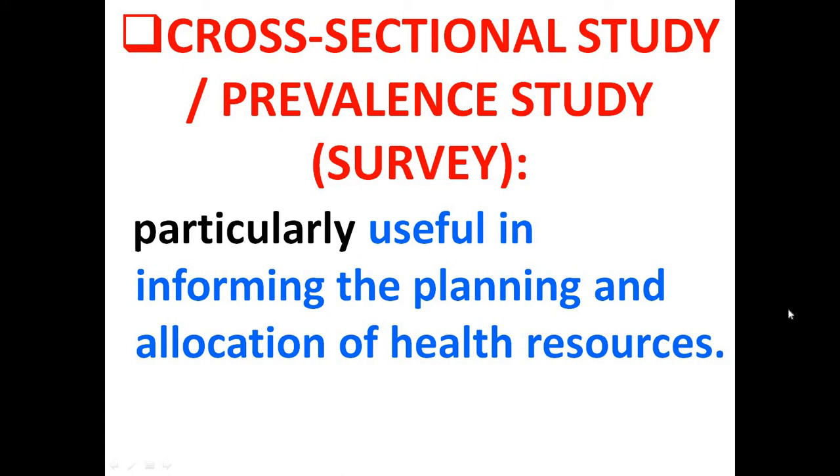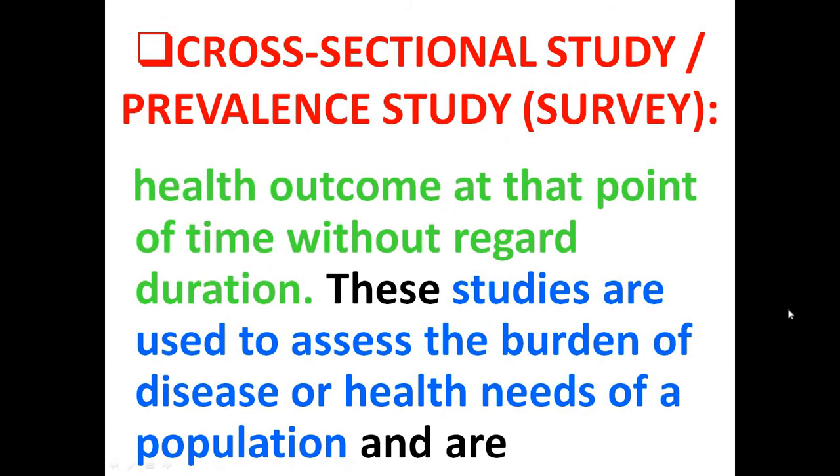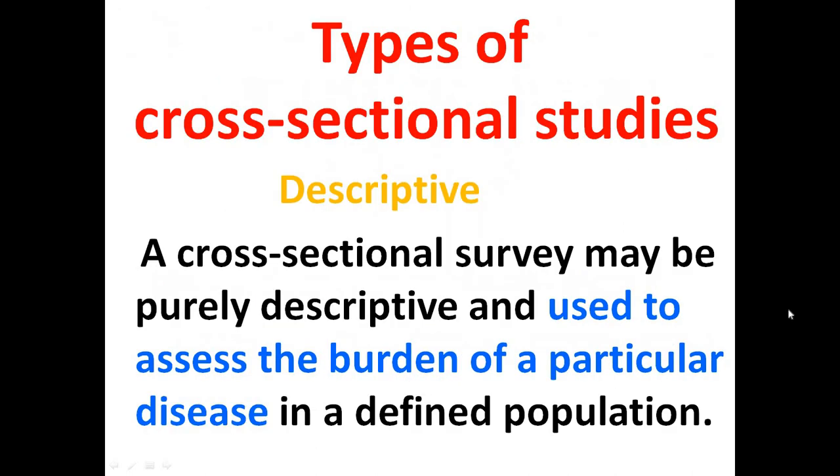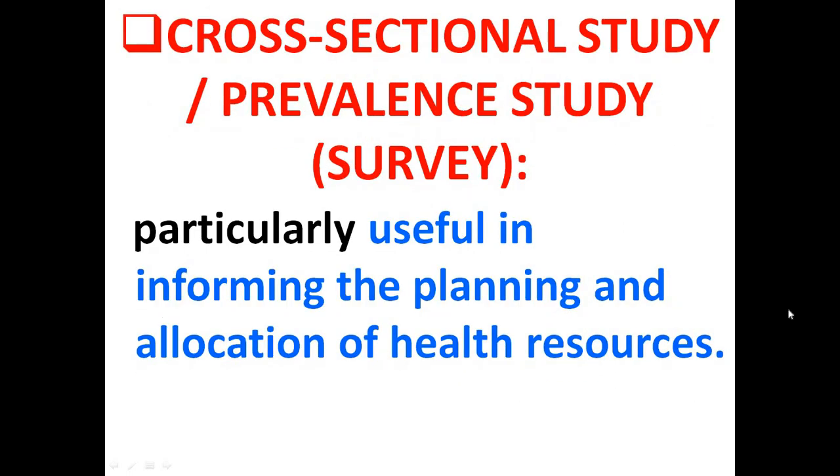All those things can be provided when we know the strength of the disease in a specific population, or, for example, the nutritional status, the health status and the needs of the population. That is known through such a cross-sectional study, prevalence study, or survey.